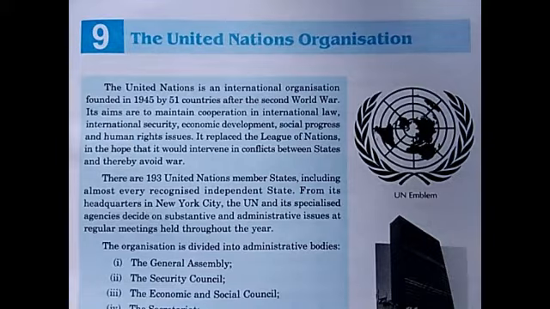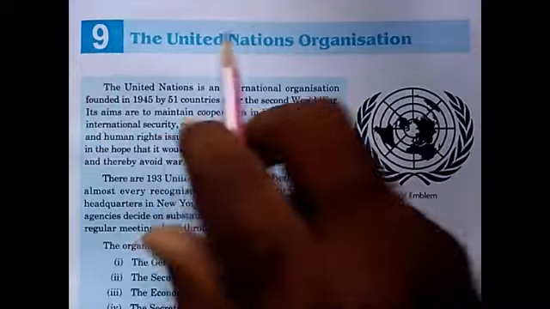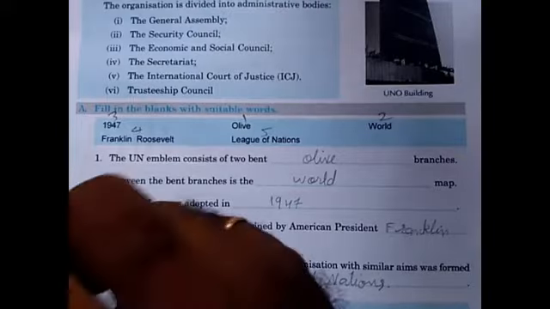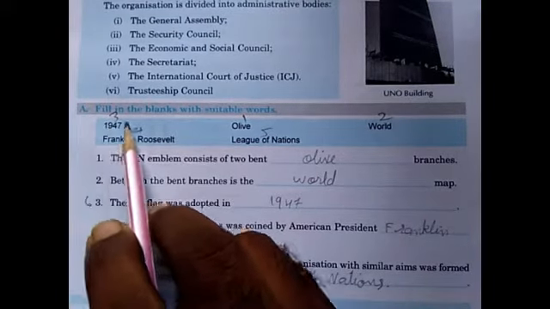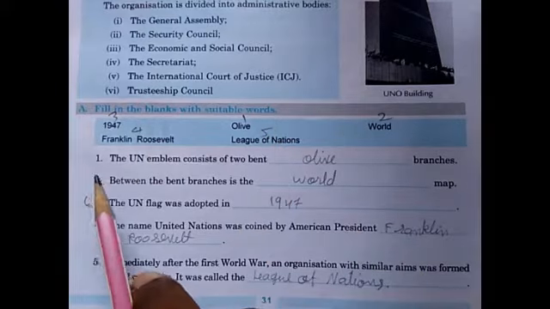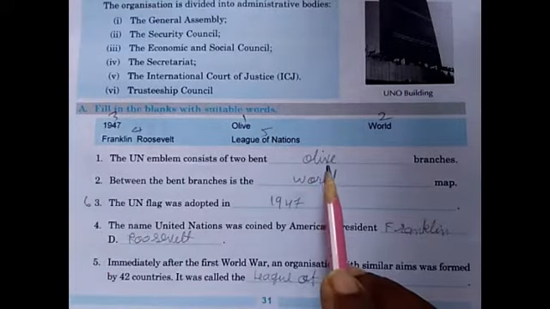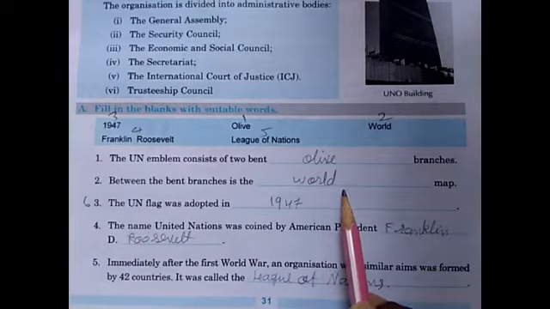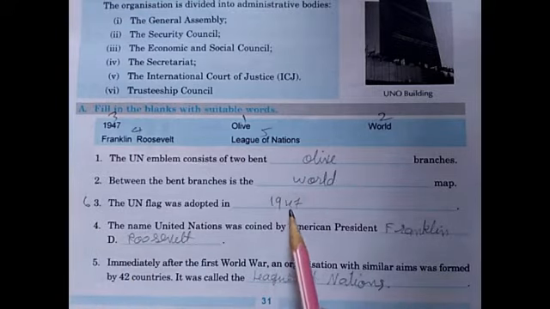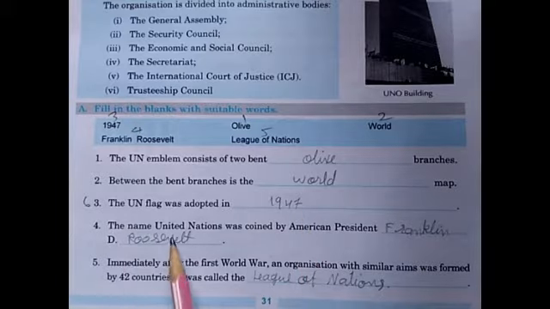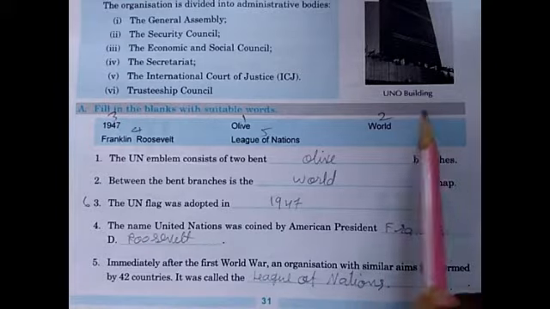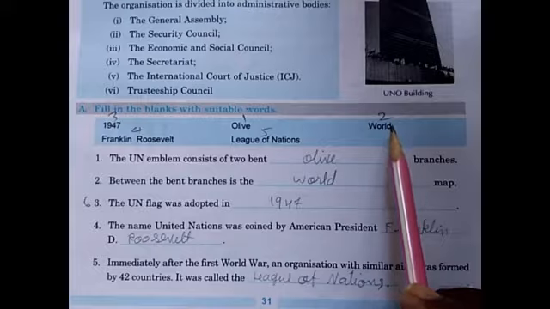Let us see new chapter, lesson number 9, then remaining lessons in today's session. Lesson number 9, the United Nations Organization. Let us mark the answers. A1. Fill in the blanks with the suitable words. 1. Olive. 2. World. 3. 1947. 4. Roosevelt. 5. League of Nations. The answers are, the numbers are marked, you also mark it.